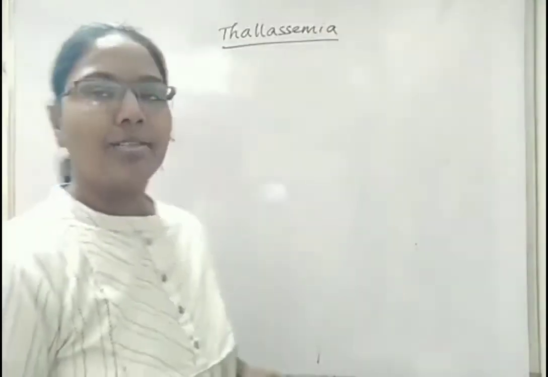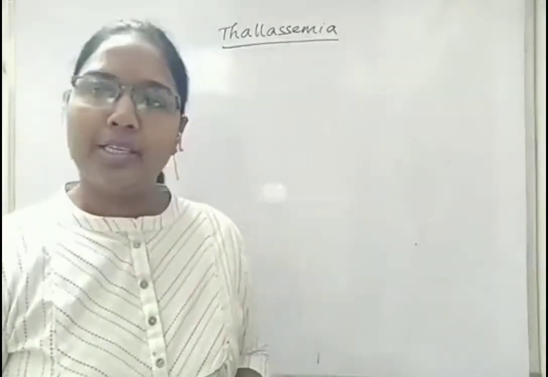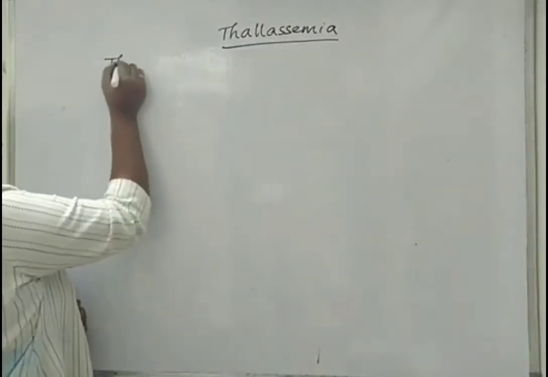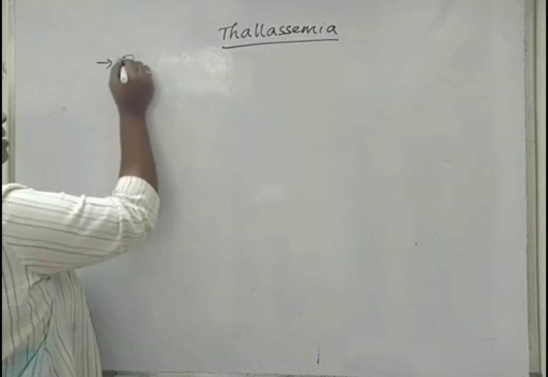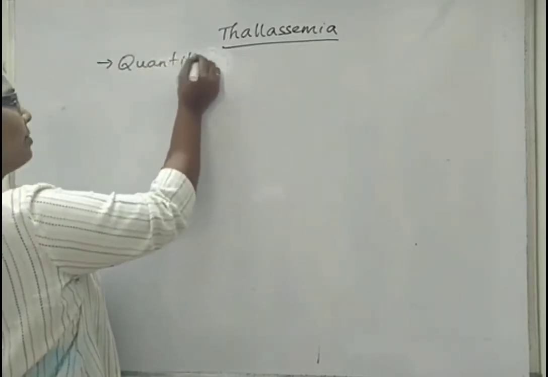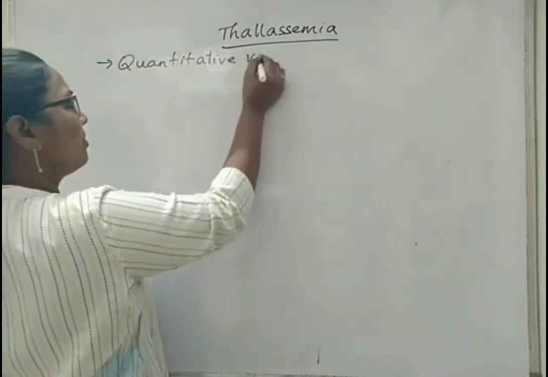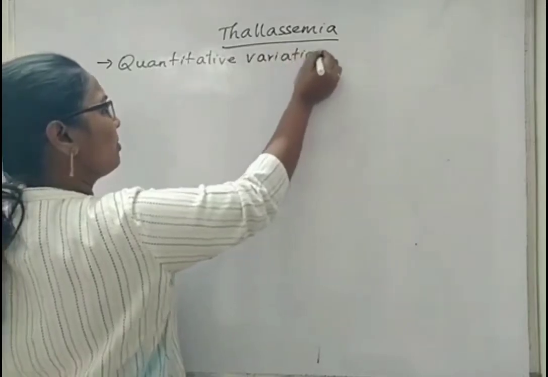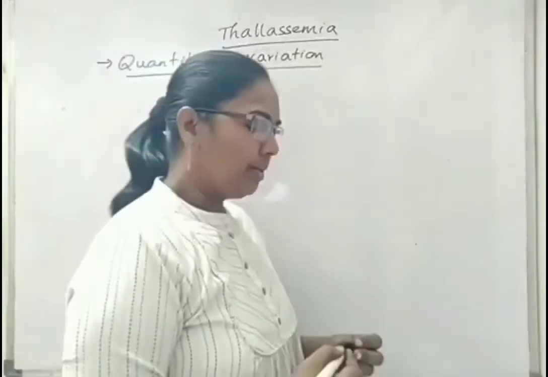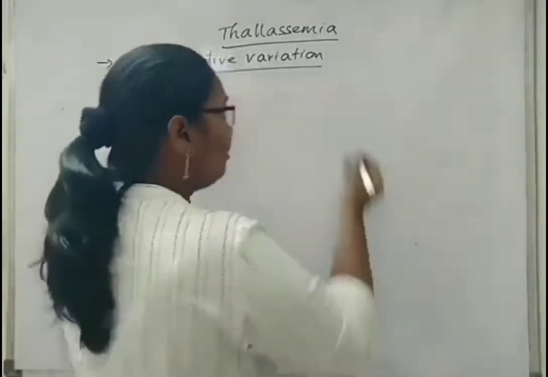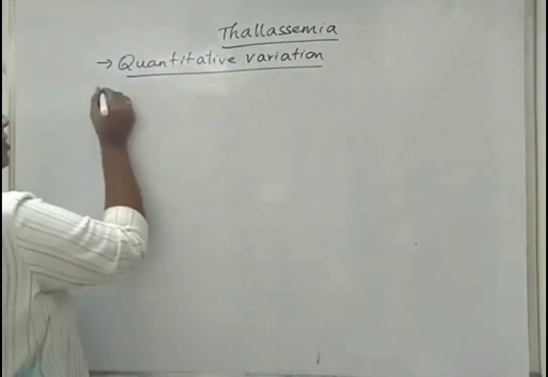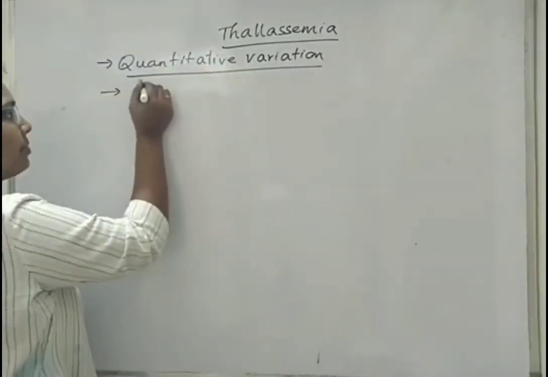So thalassemia is considered as a quantitative variation. Now, it is also considered as an autosomal recessive disorder.